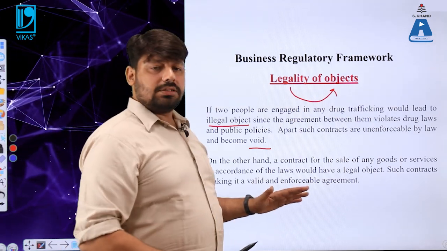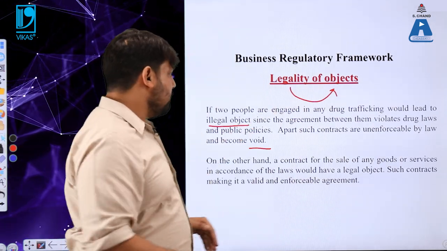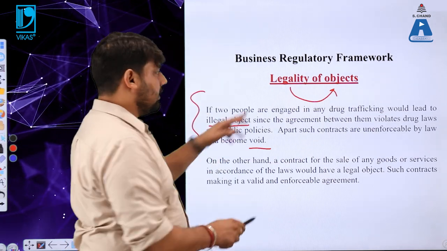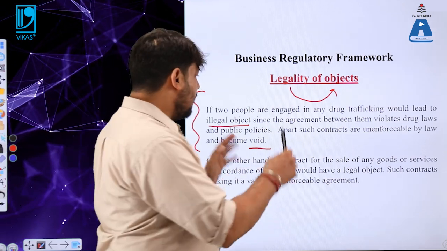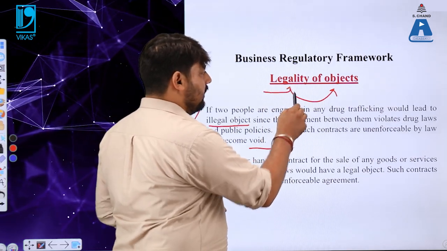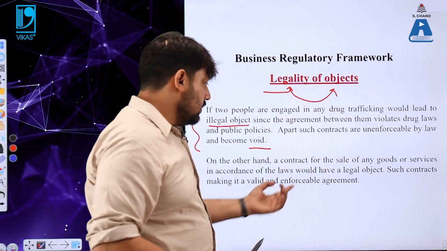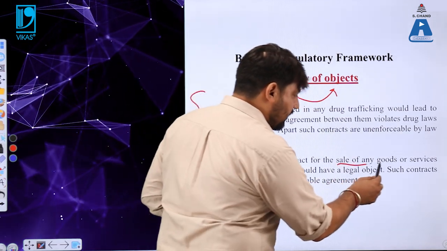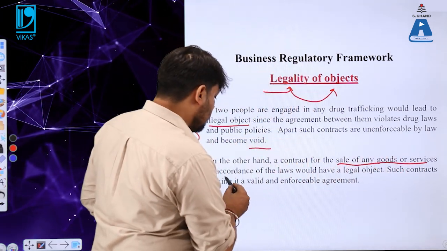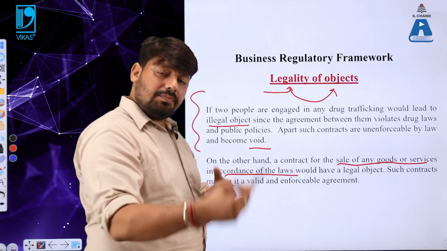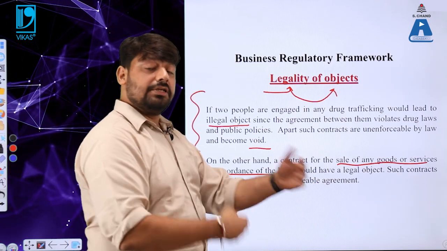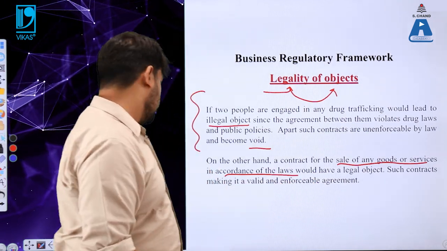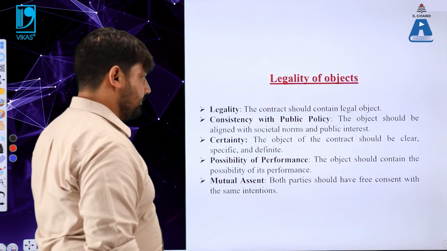So in this slide, we have discussed the meaning of the legality of the objects. On the other hand, we had a discussion regarding illegality, and then what are the legal objects. So if you are coming for the sale of any goods or services as per the accordance of the law, then that makes legal sense, which also leads to enforceability and a valid contract. Let us understand the next slide.